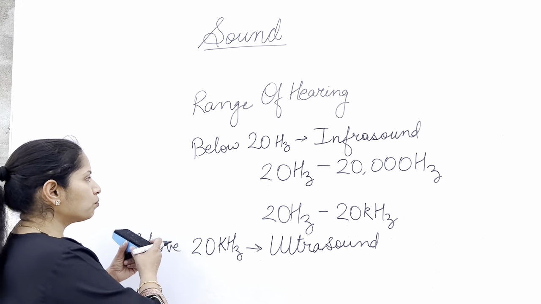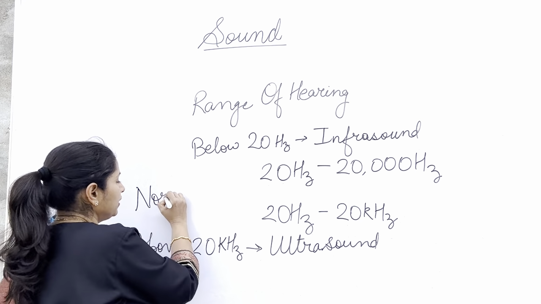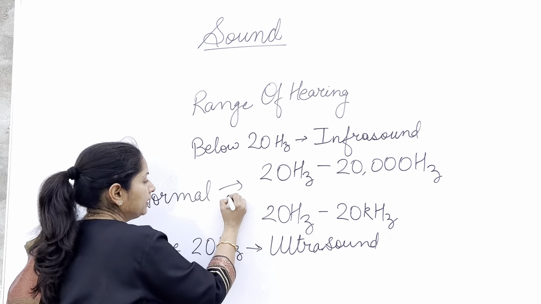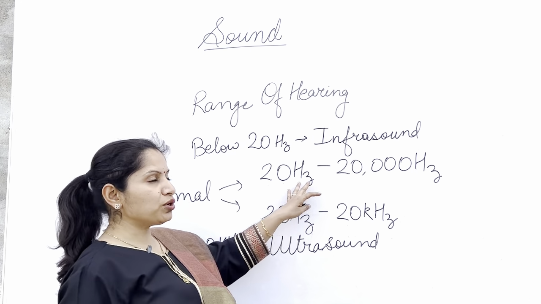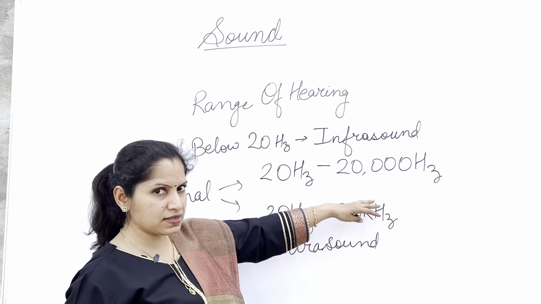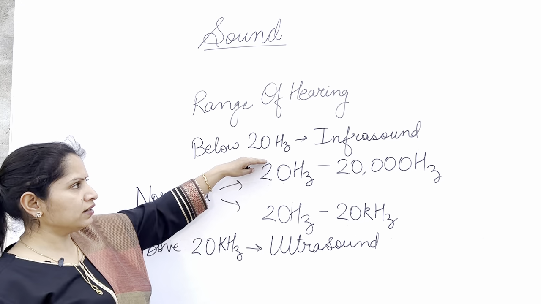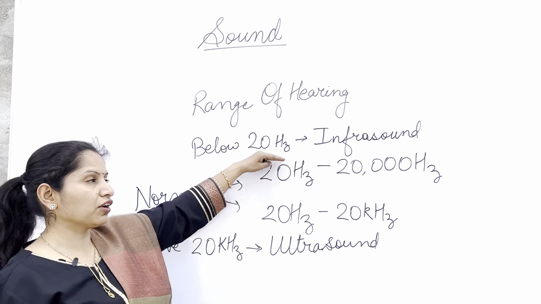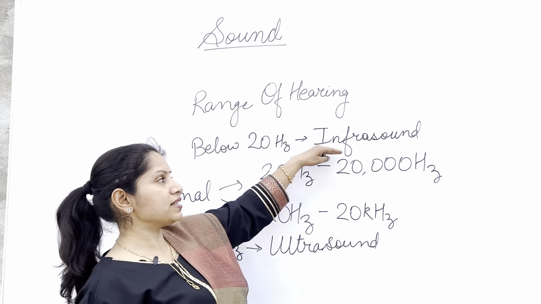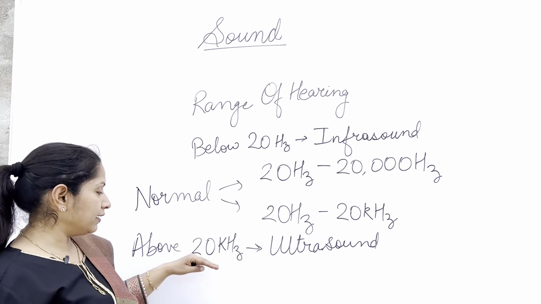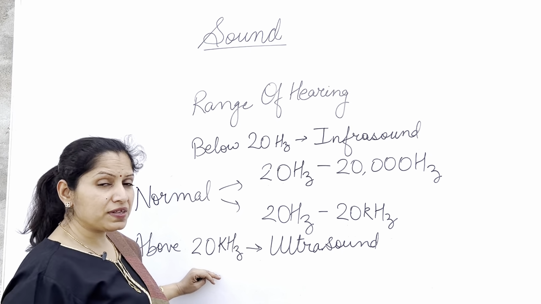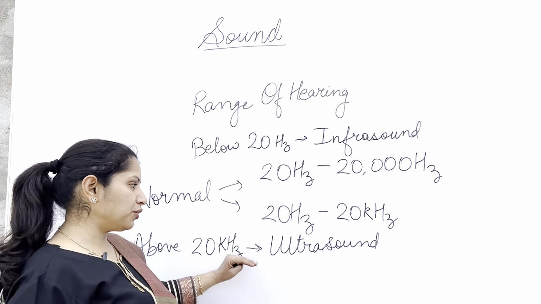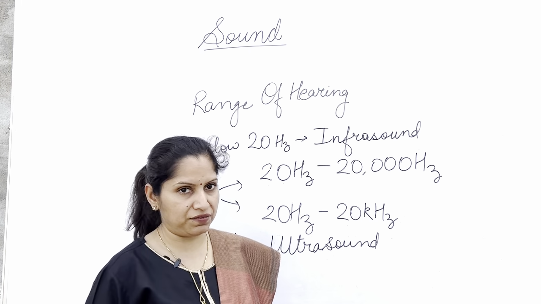So the normal range of hearing for a human ear is between 20 hertz to 20 kilohertz. Sound waves having a frequency less than 20 hertz are known as infrasound waves, and the sound waves having a frequency above 20 kilohertz are known as ultrasound waves.